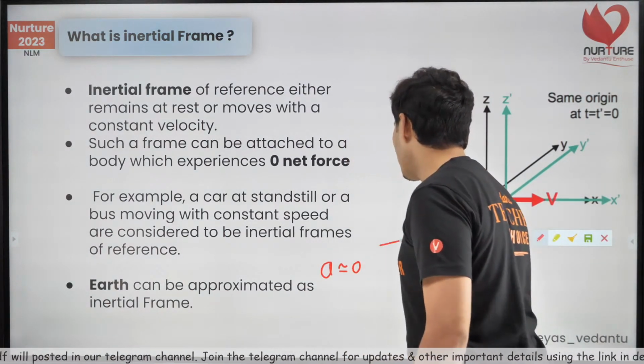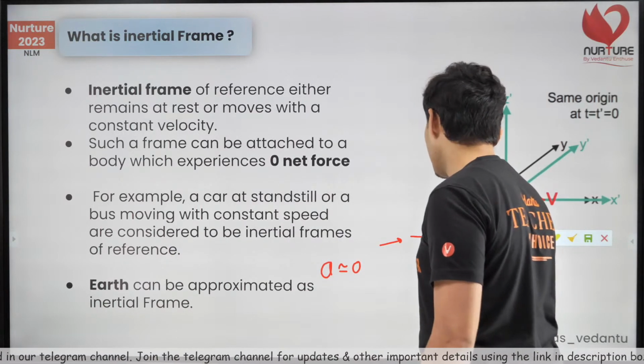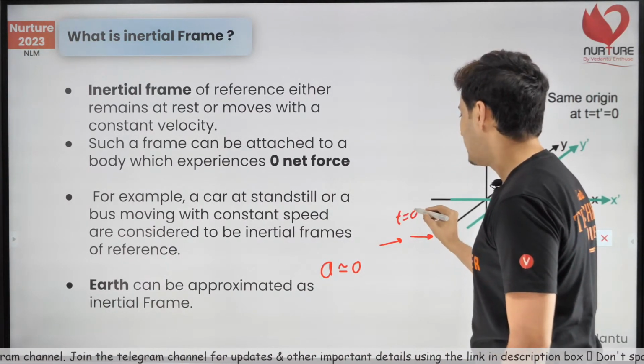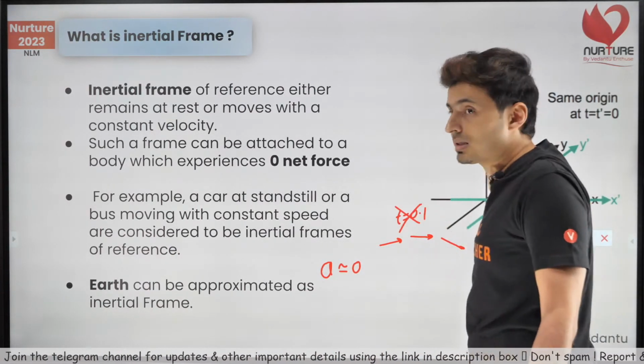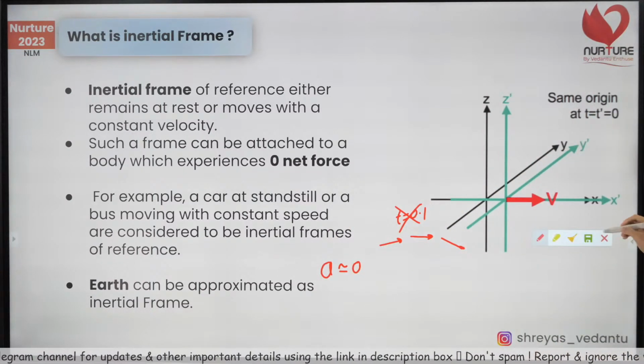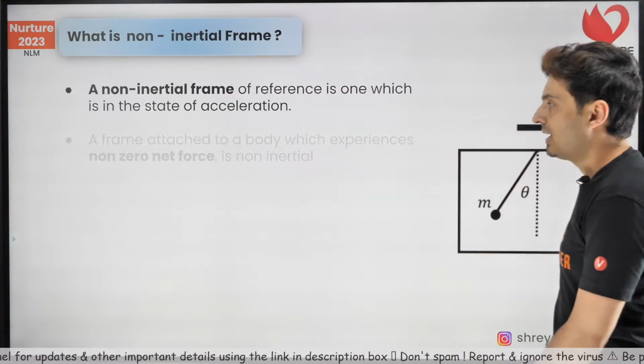Acceleration is almost 0. The earth is moving here, it moves like this, it moves like this. But it does not happen in 0.1 second, no, it takes days. So the acceleration is negligible. That's why it is approximated as 0.